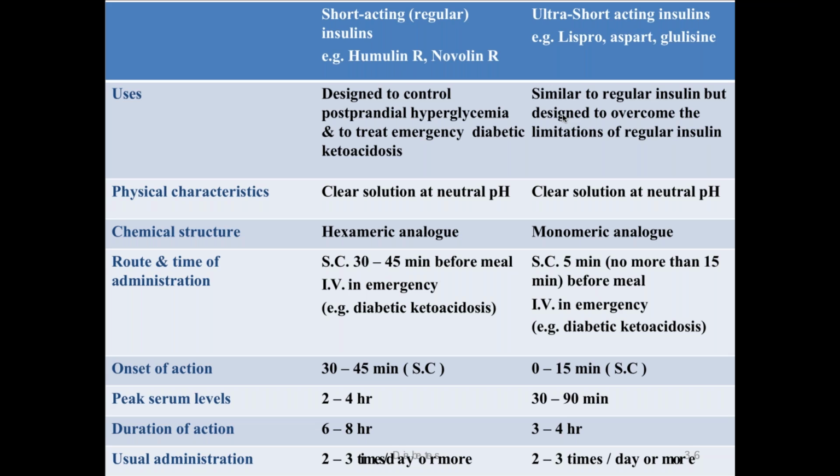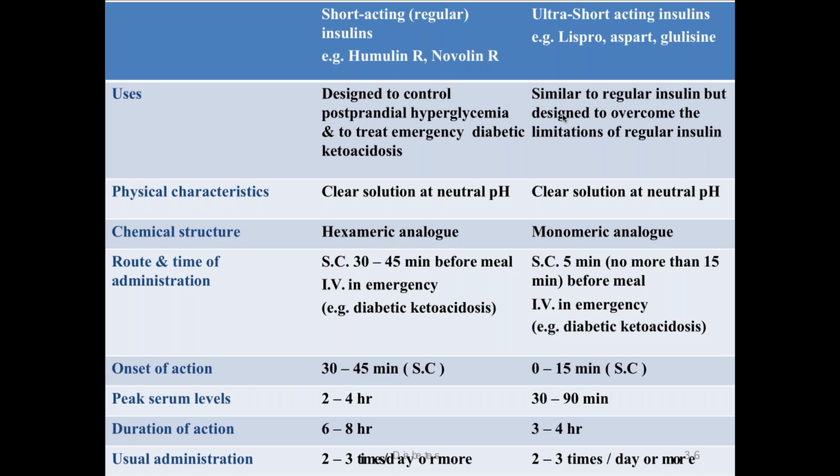Physical characteristics: short acting is a clear solution at neutral pH. Even ultra short is a clear solution. Chemical structure: short acting is hexamer, but ultra short acting is monomer. Route and time of administration: short acting can be both subcutaneous and IV. Subcutaneous, usually you give 30 to 45 minutes before meal. IV you give immediately. But ultra short acting, you give 5 minutes or not more than 15 minutes before meal, and IV in emergency diabetic ketoacidosis.